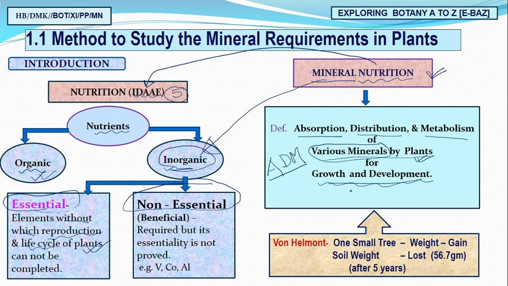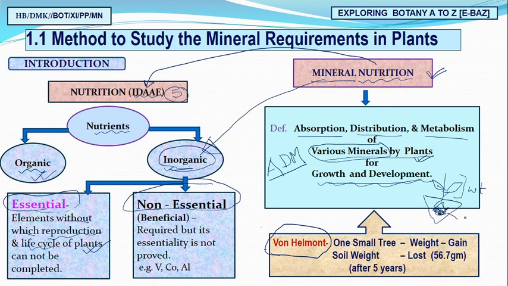But you may wonder how it came to the minds of scientists that something is transferring from soil to plant. This important thought first came to the great scientist von Helmont. What happened? He took a plant, planted in a pot. So there will be soil, and there will be the plant. The plant also has its weight.